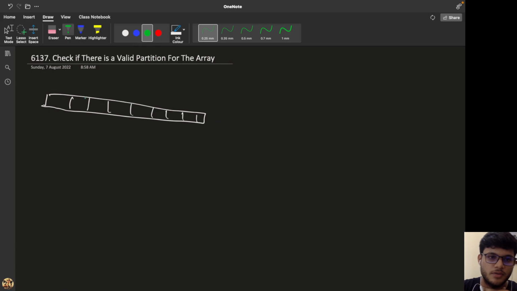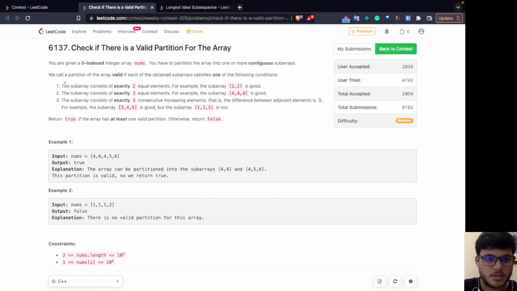We can partition in two ways. If I'm starting from 0, either I can take these two elements, 0 and 1, when this element is equal to this element, which will satisfy the first condition, that it has exactly two equal elements.